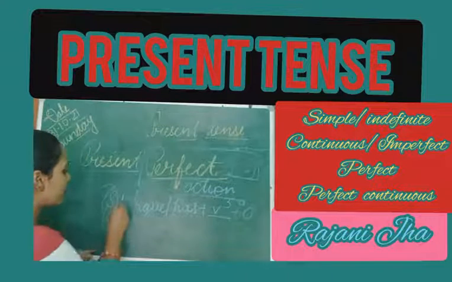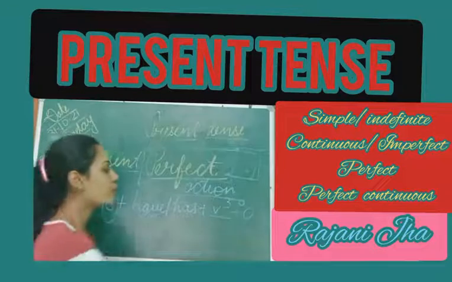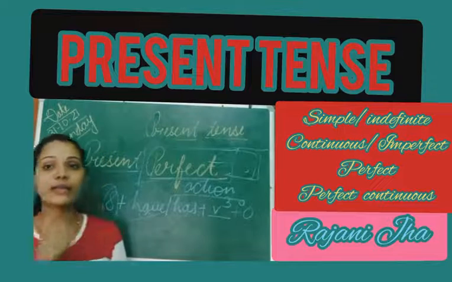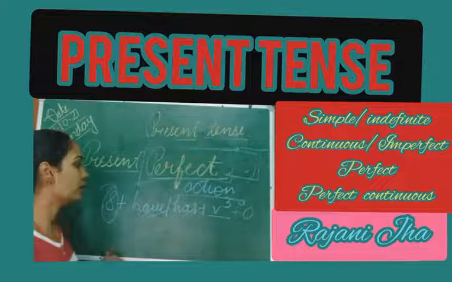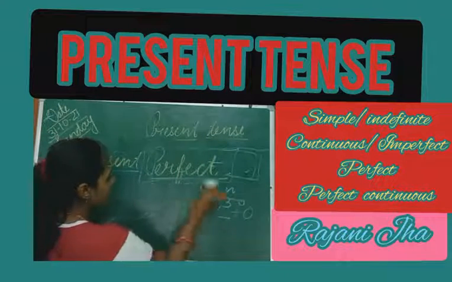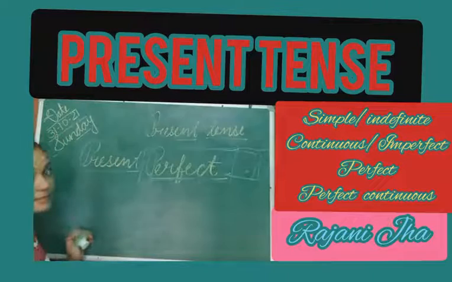So according to the subject, we'll use the helping verb have or has, and then we'll use the third form of verb, which we have studied. Just now I had given you the example eaten. Let me give you an example for this. Or sleep, slept, slept.